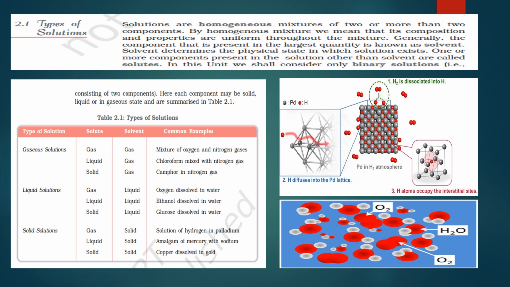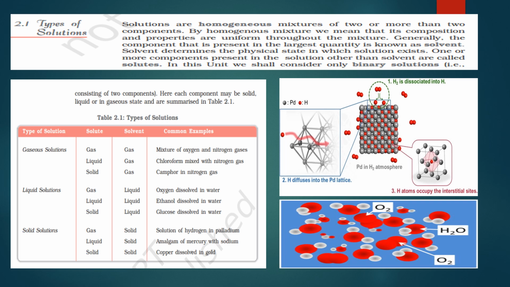So the solution state will be liquid, because water is in liquid state. Same in the case of solid solutions, like a mixture of copper and gold. If copper is dissolved in gold, this is a solid mixture, so the solution will be solid.